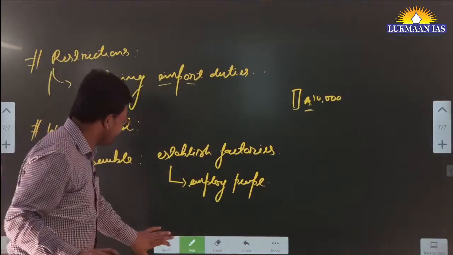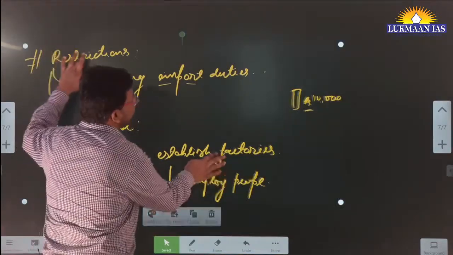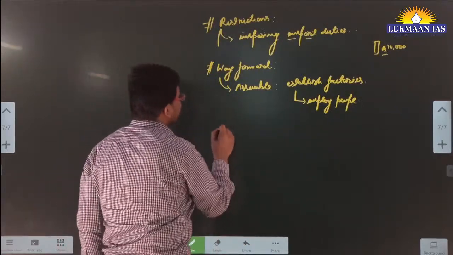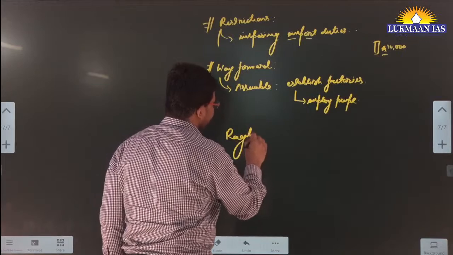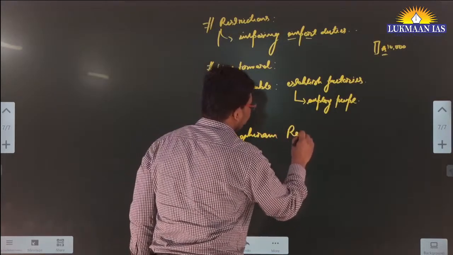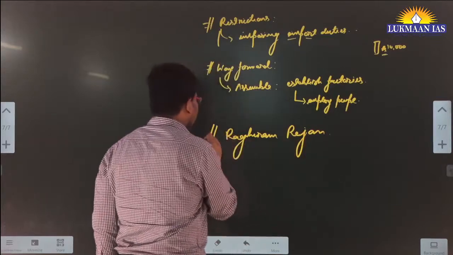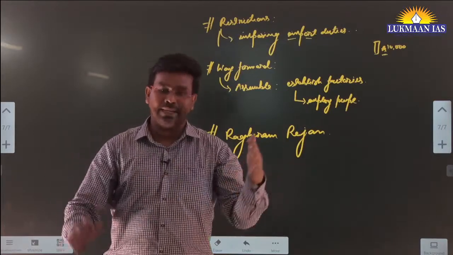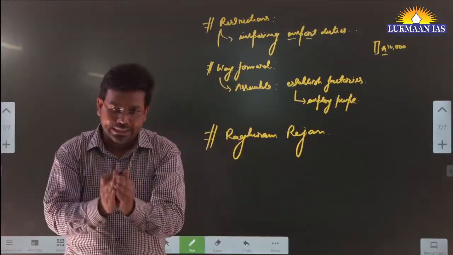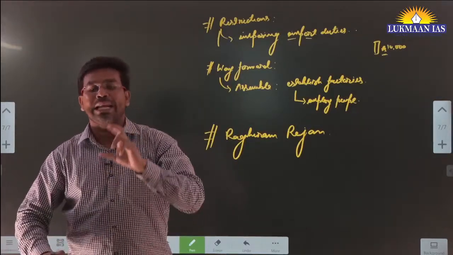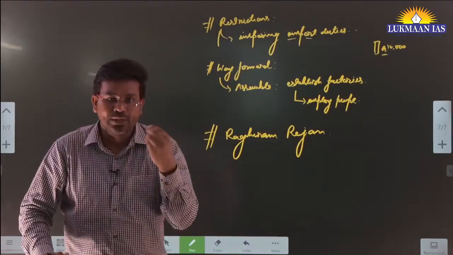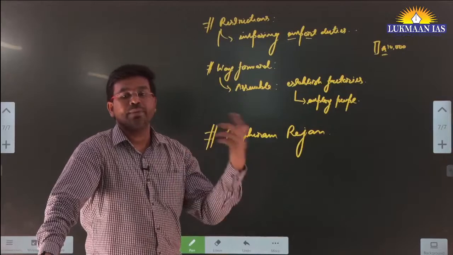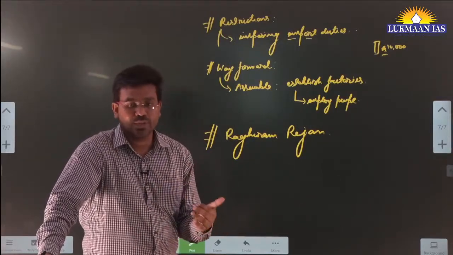Initially, in 2017, when this idea was being promoted, Raghuram Rajan was the governor of RBI, and he suggested that if you ask these companies only to do assembling, importing the components and assembling here in India, you will only end up giving jobs to less skilled people. Only less skilled people will get jobs, the components will be made outside, and your market will be exposed to the outside.